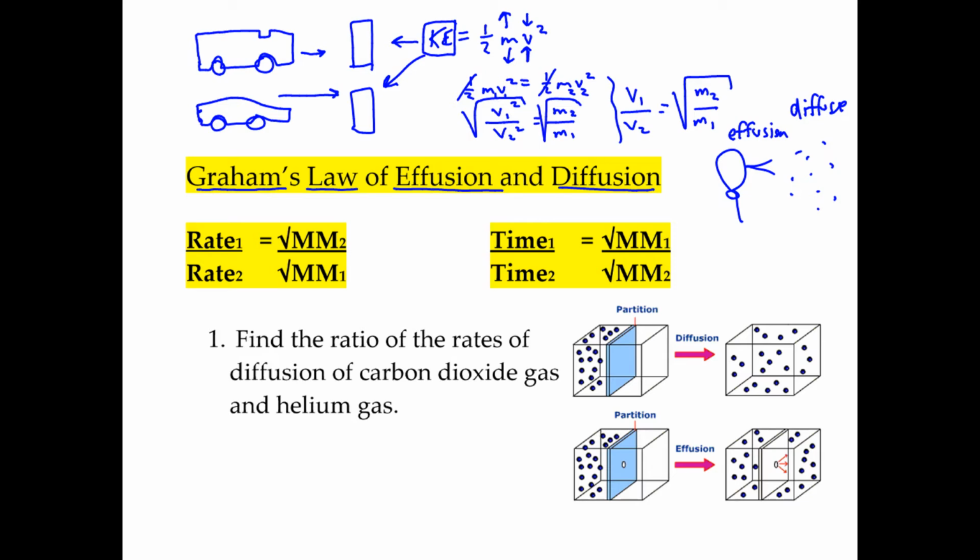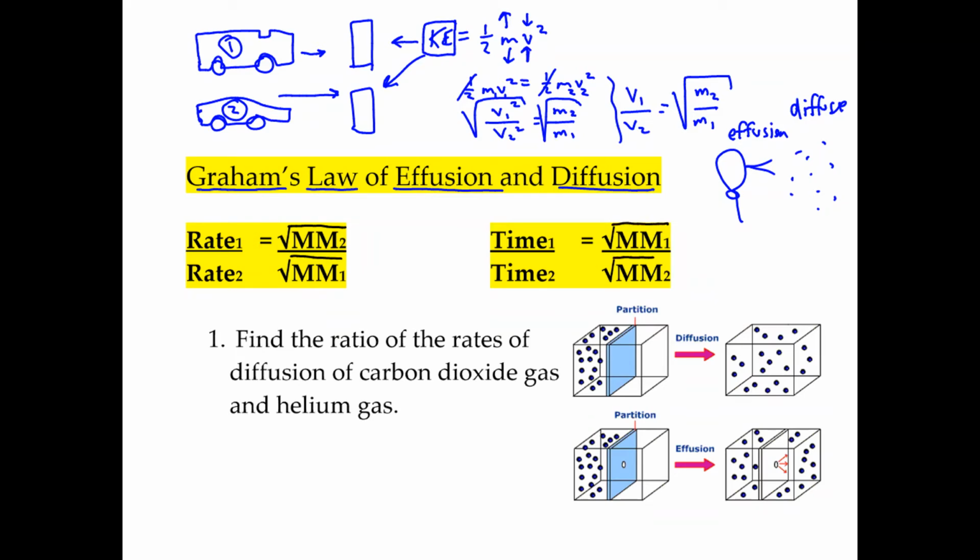Okay, so if we call number 1 the truck and number 2 the car, what we're saying is that the velocity of the truck divided by the velocity of the car will equal the square root of the mass of the car over the mass of the truck. And that is Graham's law right here, where rate is like velocity. So if you have two gases and you want to figure out which gas is faster, the lighter gas is going to be faster than the heavier gas, and the ratio is going to equal the square root ratio of the opposite order. So this is a square root sign if you want to add in this. I couldn't do that on the computer before.